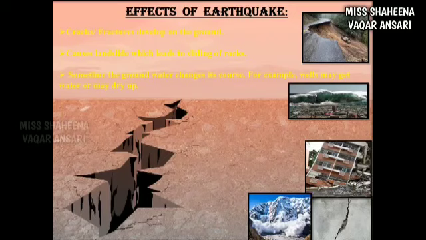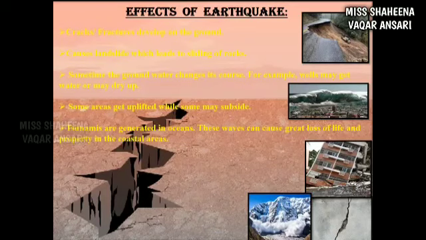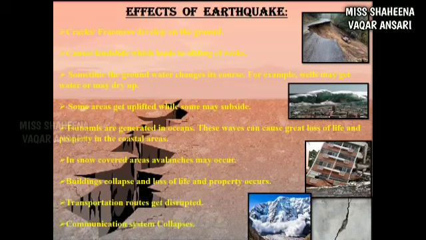Tsunamis are generated in oceans. These waves can cause great loss of life and property in the coastal areas. In snow-covered areas, avalanches may occur. Buildings collapse and loss of life and property occurs. Transportation routes get disrupted and the communication system collapses.